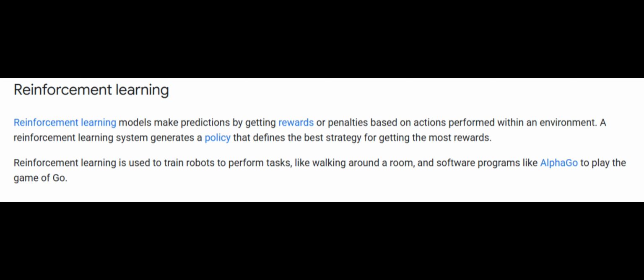Reinforcement learning. Reinforcement learning models make predictions by getting rewards or penalties based on actions performed within an environment. A reinforcement learning system generates a policy that defines the best strategy for getting the most rewards. Reinforcement learning is used to train robots to perform tasks, like walking around a room, and software programs like AlphaGo to play the game of Go.